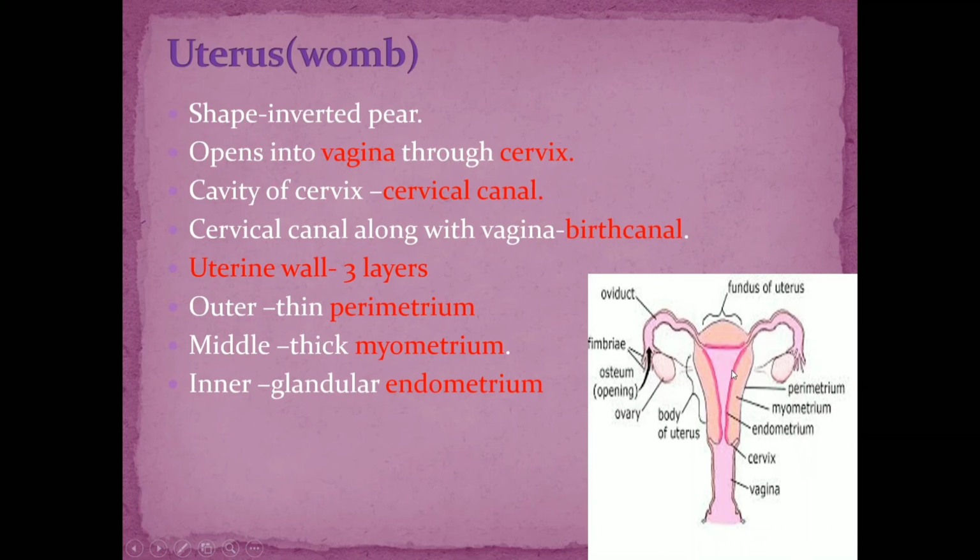It consists of a number of blood vessels. So these are the 3 different layers of the uterine wall. The outermost layer is the perimetrium, the middle layer is the myometrium, and the innermost layer is the endometrium.